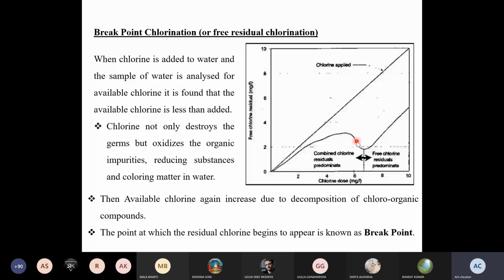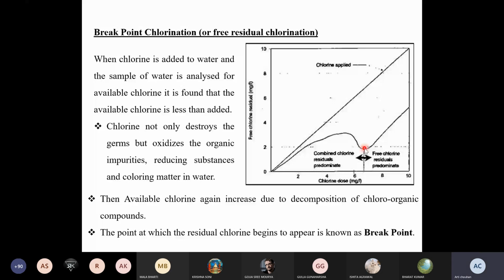And then you will reach a point that is known as the break point. After that point, the residual chlorine begins to appear. That is the residual chlorine. This particular break point gives you the information that at that point all the impurities and all these organic and reducing substances are oxidized by the chlorine.